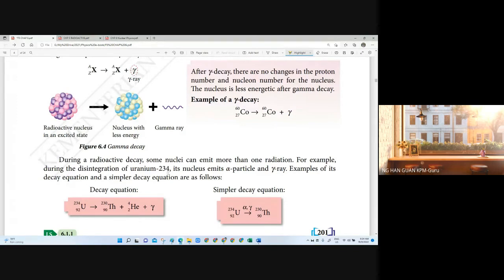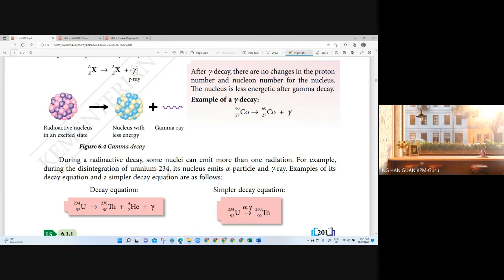Okay, because when a nucleus emits more than one radiation, the problem is that in our experiments, we are only able to detect alpha or beta particles. Gamma ray we are unable to detect.